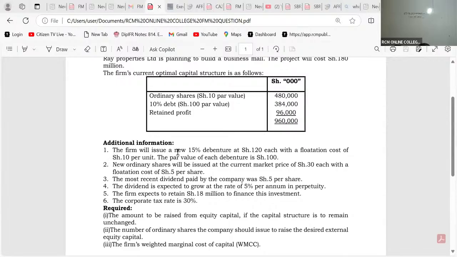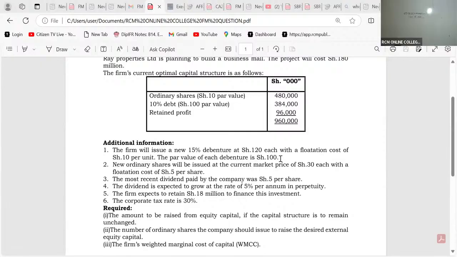The firm will issue a new 15% debenture at 120 each, with a flotation cost of 10 per unit. The par value of each debenture is shillings 100. So what type of debt is this? Is it redeemable, my good students?